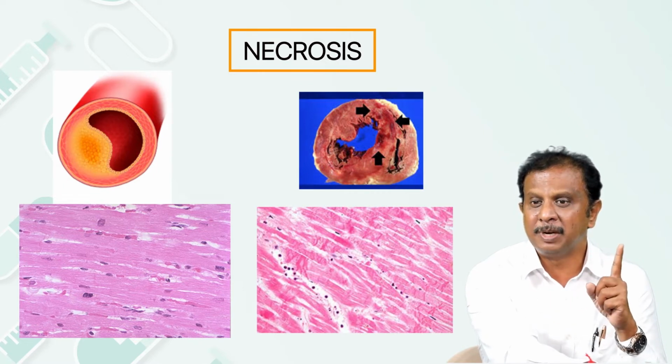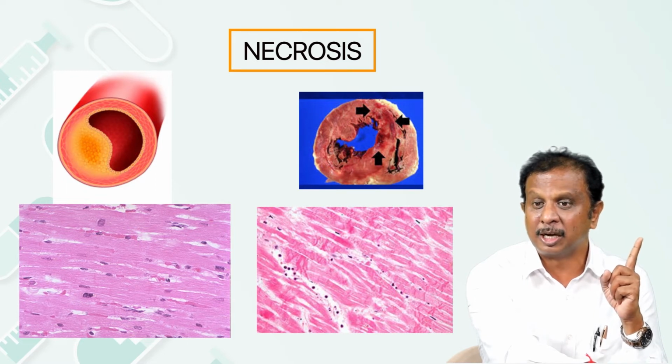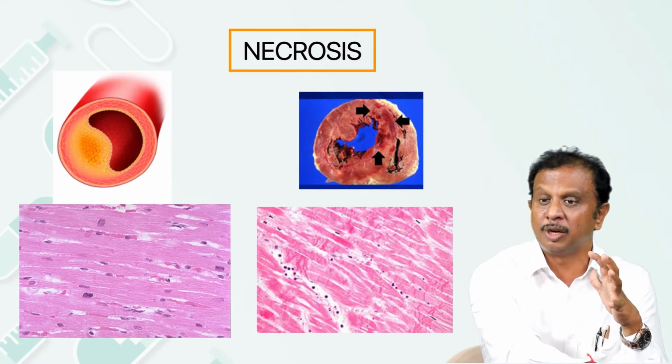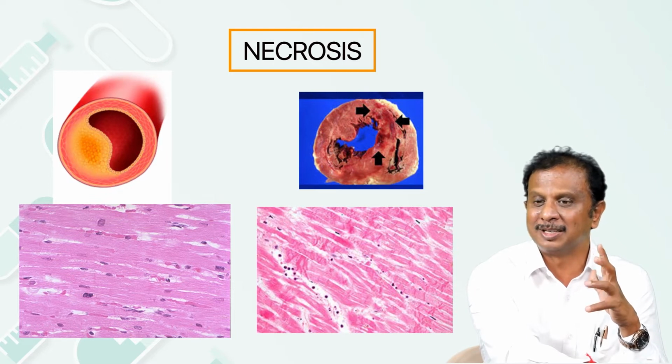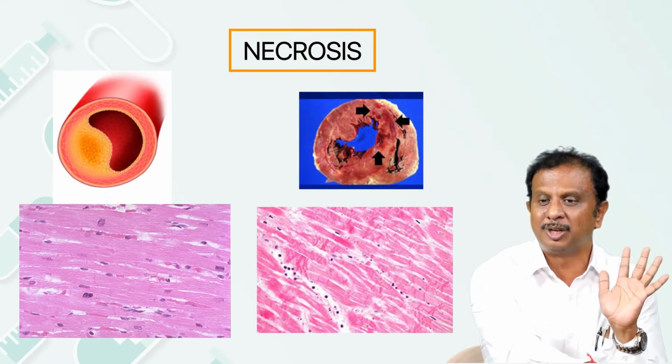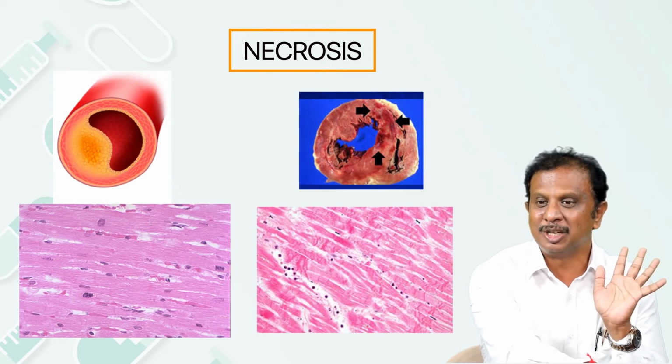Cellular enlargement may be a feature in necrosis, but here there will be condensation of the cytoplasm and condensation of the organelles, resulting in the formation of numerous apoptotic bodies. During this point of time, the phosphatidylserine, which is supposed to be located inside the cell membrane, gets flipped out and starts getting expressed on the outer surface.